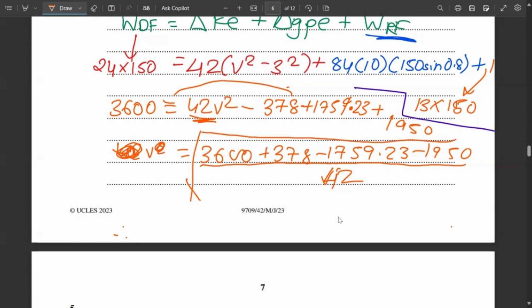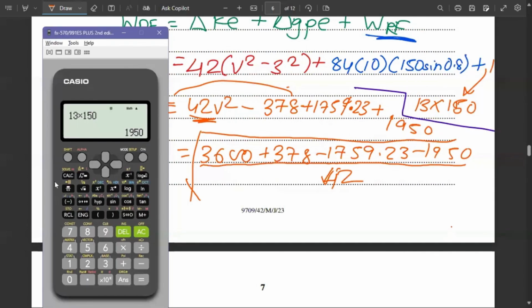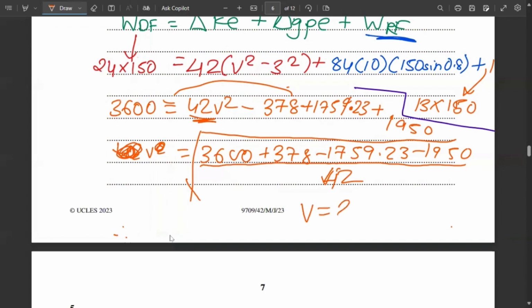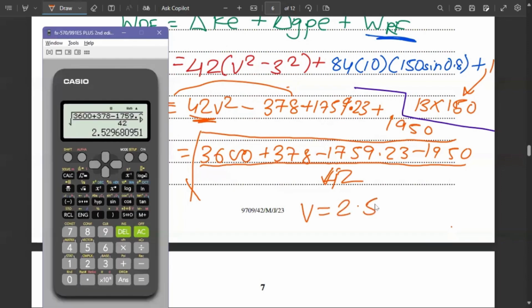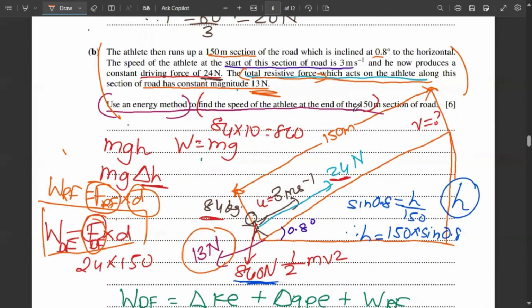So now we'll put this in the calculator. Root of bracket 3600 plus 378 minus 1759.23 minus 1950 upon 42. So the answer is 2.53. That means the velocity is 2.53 meter per second. That means the speed of the athlete at the end of the 150 meter, the speed here, will be 2.53 meter per second.